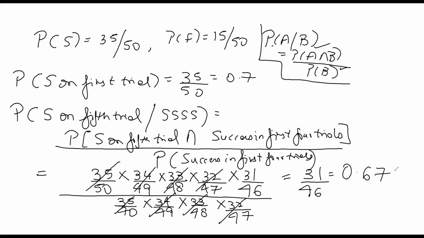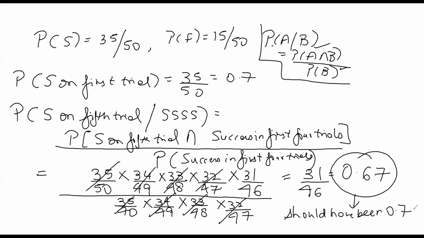Now, had this been a binomial experiment, this should have come out to be 0.7, but it's not coming out to be 0.7. For a binomial experiment, this should have been 0.7 because trials are independent. Probability of success on the 5th trial should be the same as probability of success on the first trial. But you can see it's coming out to be 0.67 and not 0.7. That means this is not a binomial experiment.